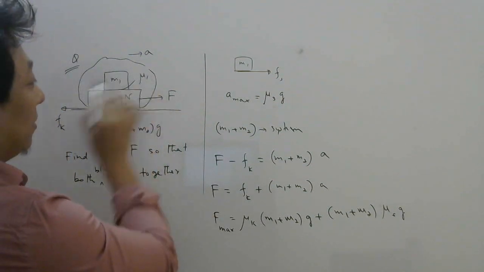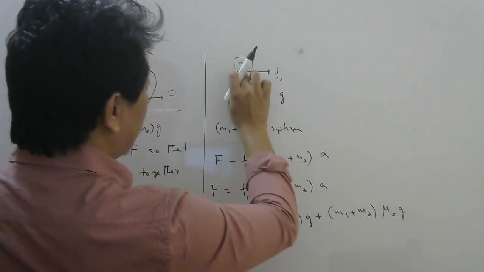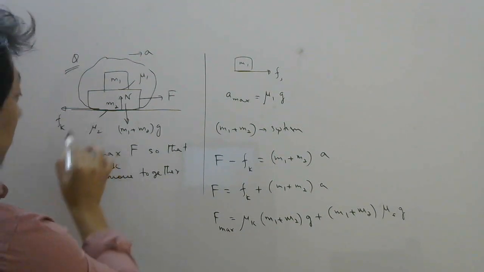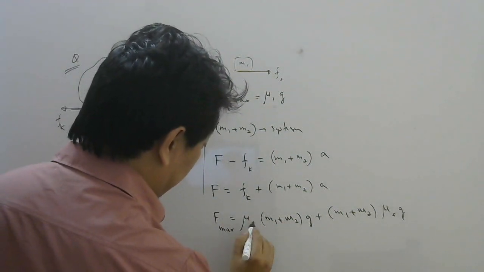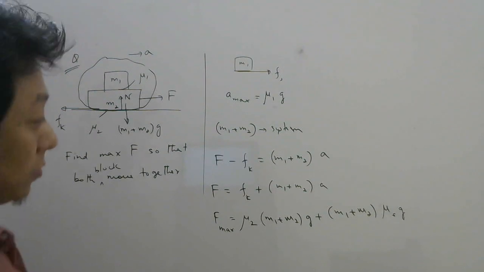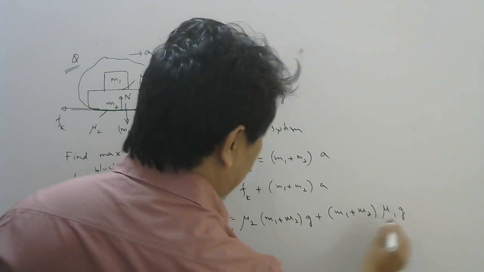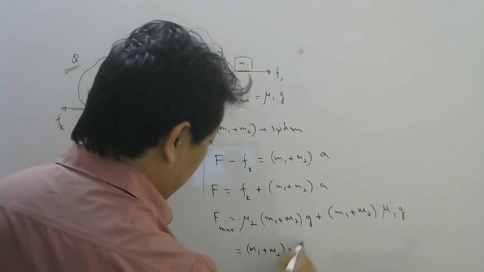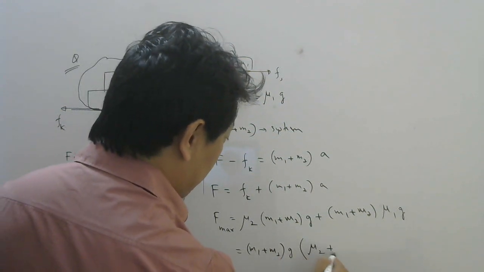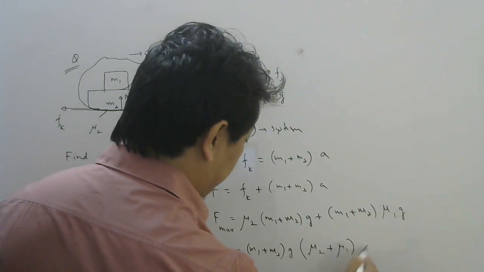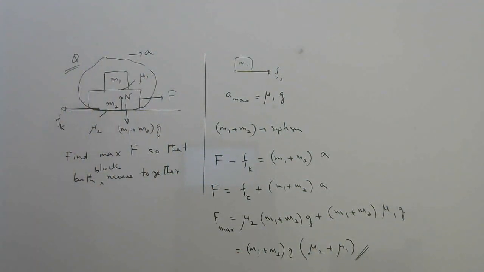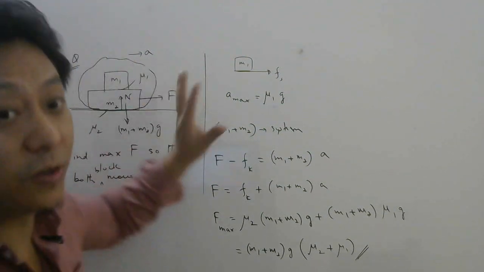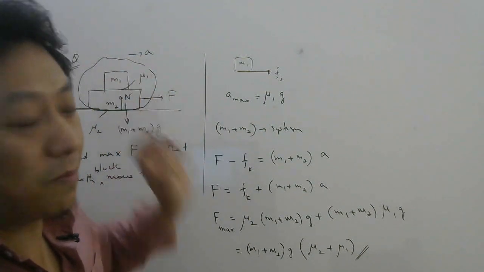So this mu1 is my coefficient of friction on m1, and this mu2 will be here. So now if you take (m1 plus m2)g common, you will get here mu2 plus here you will get mu1. So that would be the maximum force that would make both the bodies move together. More than that force, the bodies will slip.